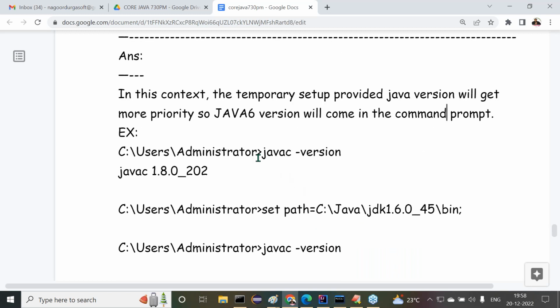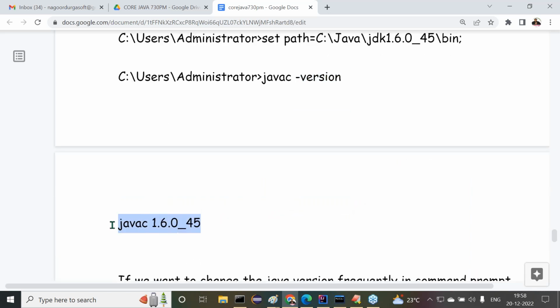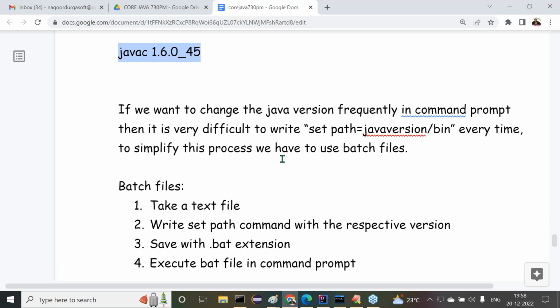All right, so the same point I have given there. Java C space hyphen version says the permanent setup, 1.8, we are getting. But locally we are setting the path environment variable to 1.6. When we use Java C space hyphen version, what version are we getting there? 1.6 we are getting. All right, so next one.